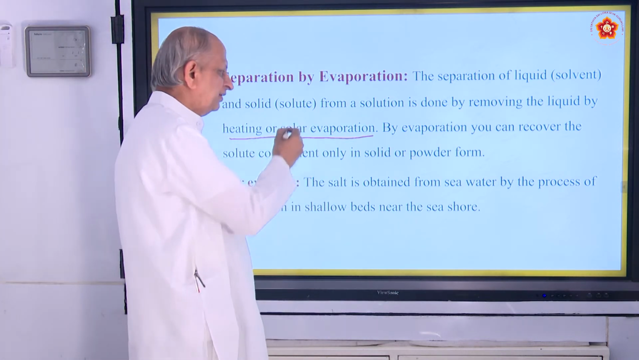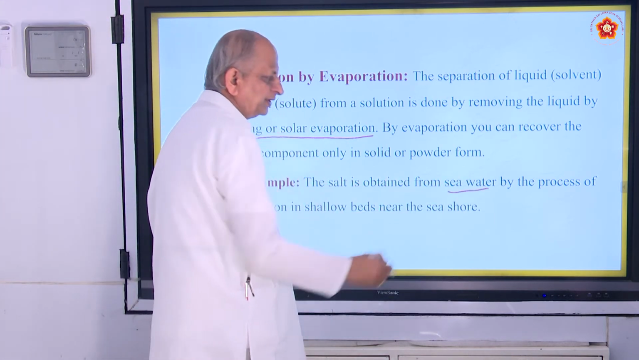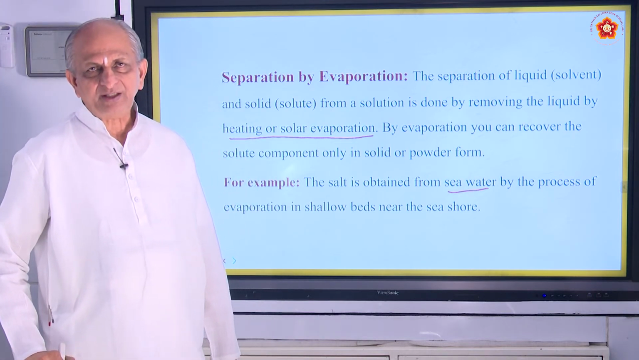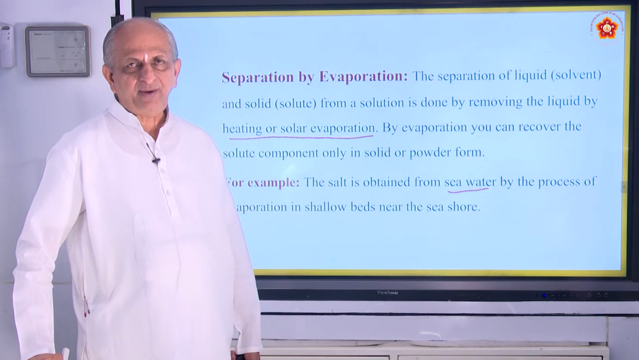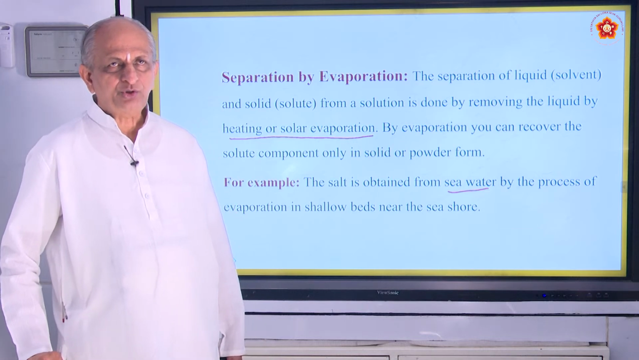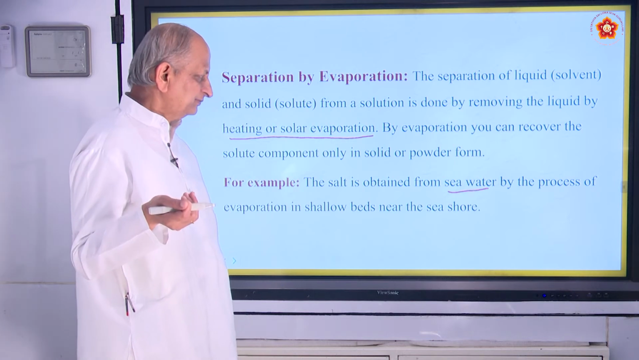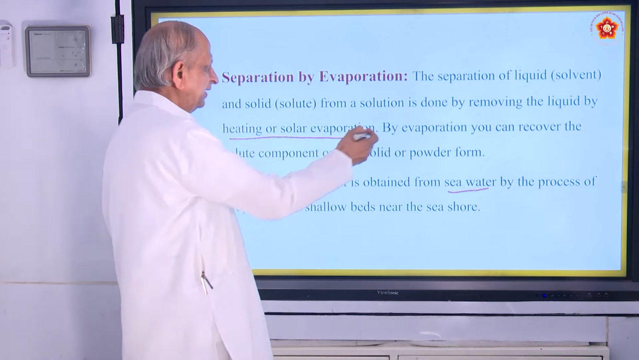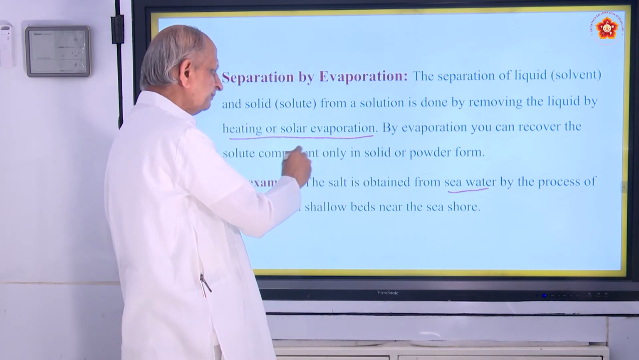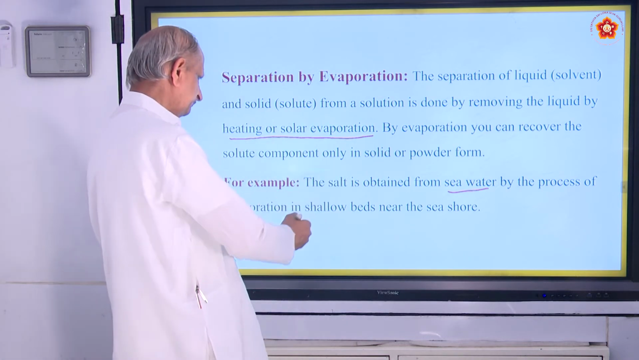Solar evaporation means keeping it in hot sunlight. You must have seen it with sea water. If you go to coastal areas like Bhatkala, Honnavara and so on, you can see that sea water is collected in large fields, and due to heavy sunlight, when sunlight falls on the sea water, all the water evaporates and the salt remains. That salt is cleaned afterwards. So by evaporation you can recover the solute components only in solid or powder form. So this is one example.